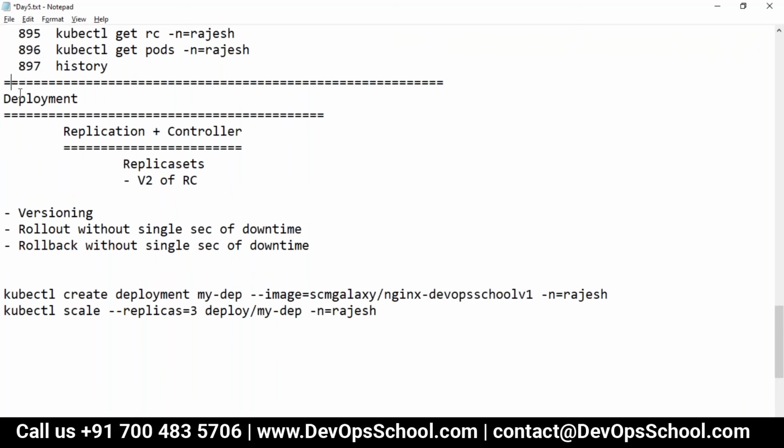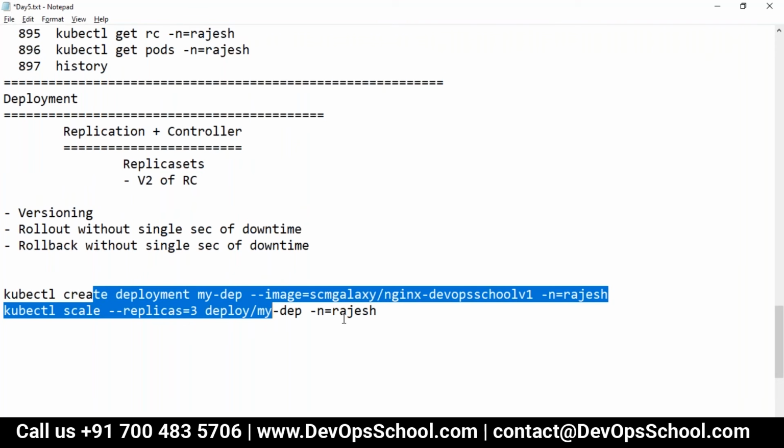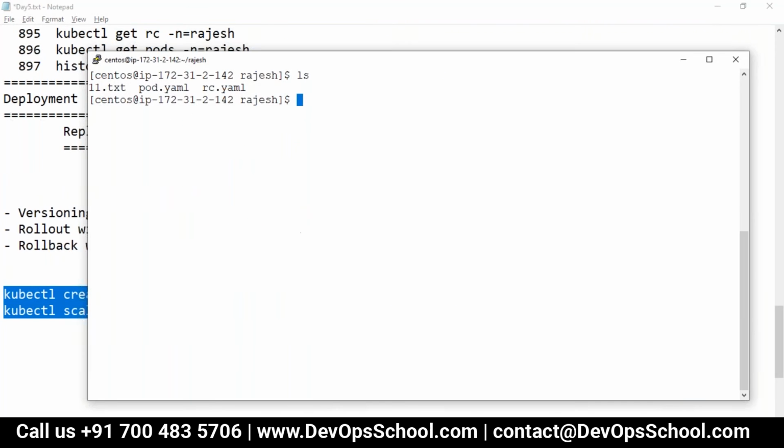So this is a deployment and this is the replica set. I just did it. By the way, guys, there's some magic I'm going to show you.